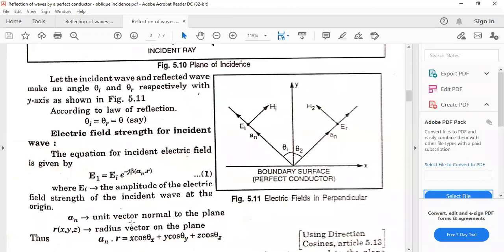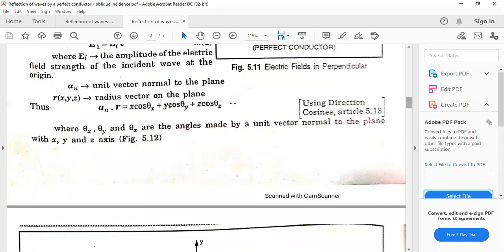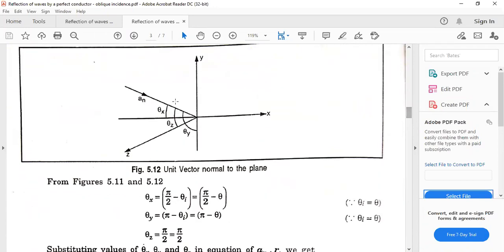Where an is the unit vector and r is the radius vector on the plane, which is represented combinedly by the direction cosines. It is x cos theta x plus y cos theta y plus z cos theta z, where theta x, theta y, theta z are the angles made by the unit vector normal to the plane with the x, y, and z axes, as seen in this figure.